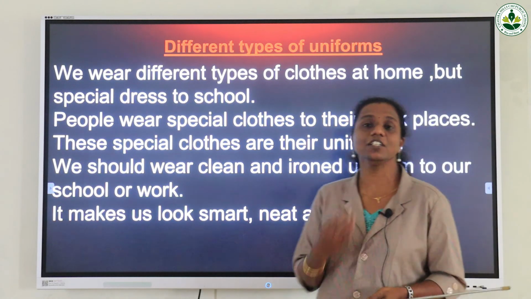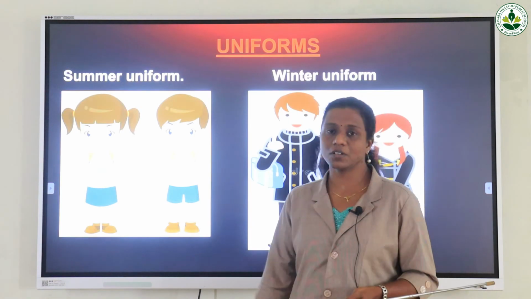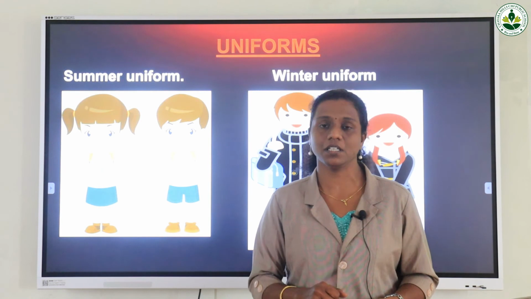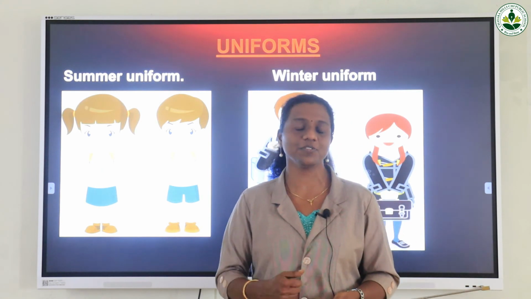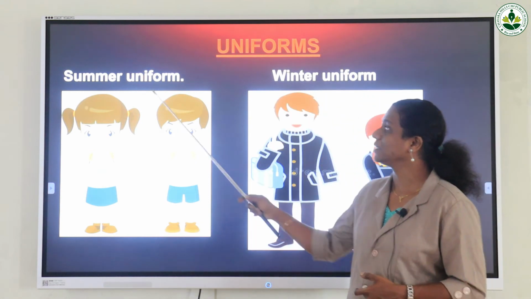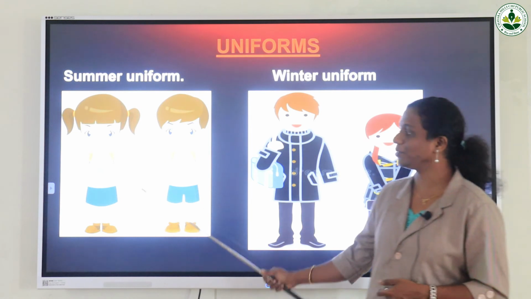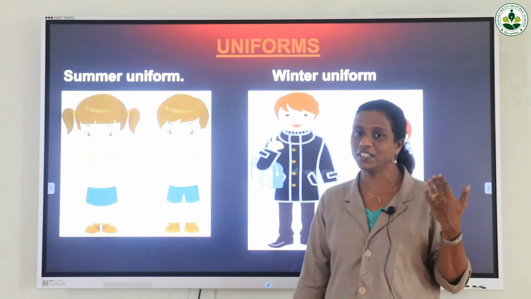So we can check the different types of uniforms. In most schools, not in our country but in other countries, there are special seasons. According to that, they are wearing different types of uniforms. Mainly two types of school uniforms are there: summer uniform and winter uniform. In the picture of the summer uniform, the children are wearing cotton clothes, that we already discussed.